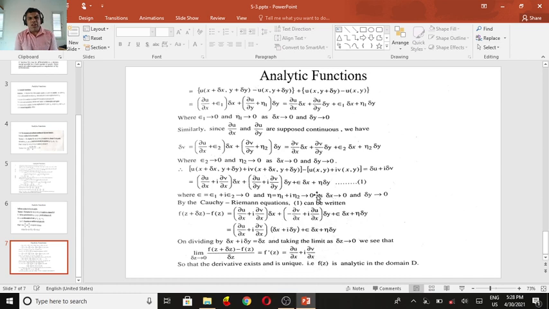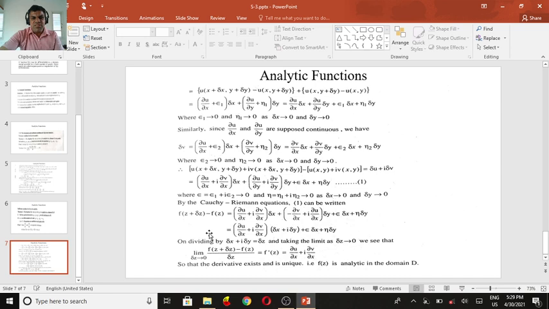Now this ε can be expressed in complex form: ε = ε1 + i ε2. Again, μ can be written as μ1 + i μ2. If δz tends to 0, then ε tends to 0, meaning ε1 + i ε2 tends to 0, and μ1 + i μ2 tends to 0, meaning δx tends to 0 and δy tends to 0. By the Cauchy-Riemann equations, equation 1 can be written as follows.